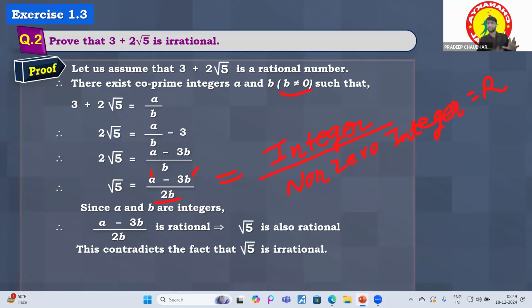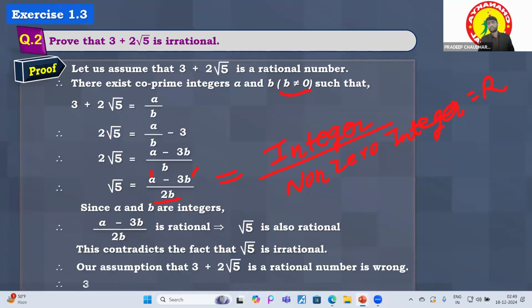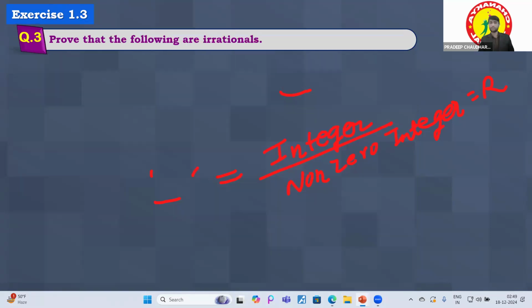If the right hand side is rational, it simply means that if it is equal to the left hand side, both of them should be rational. So that's why they can be equal, right? So we can say that our assumption, that 3 plus 2 root 5 is a rational number, is wrong. So it is an irrational number.